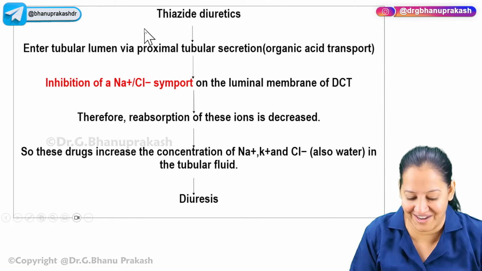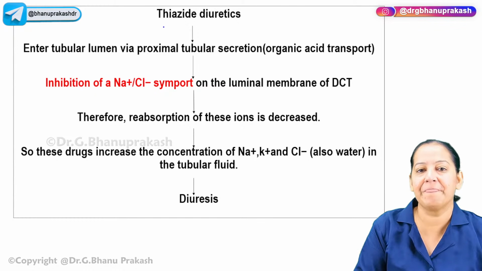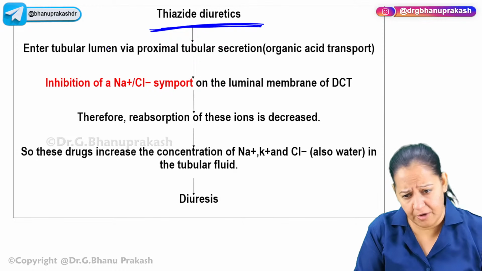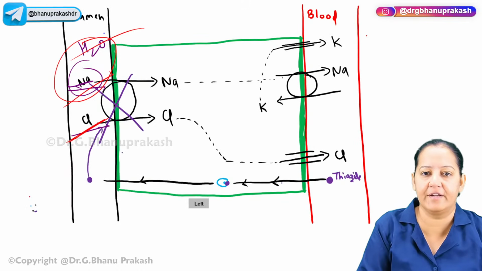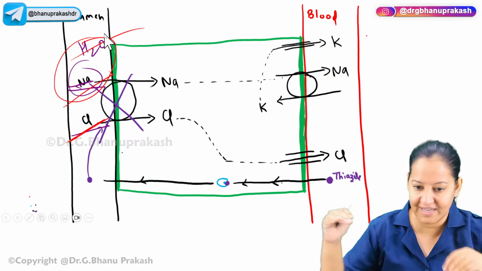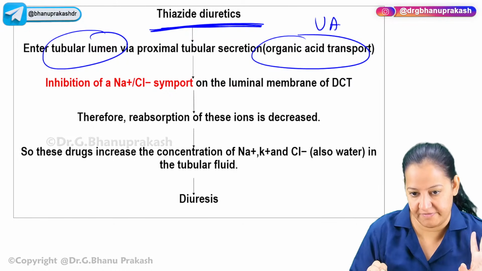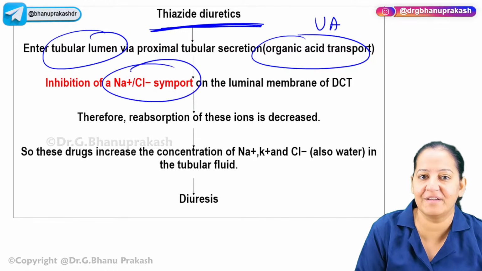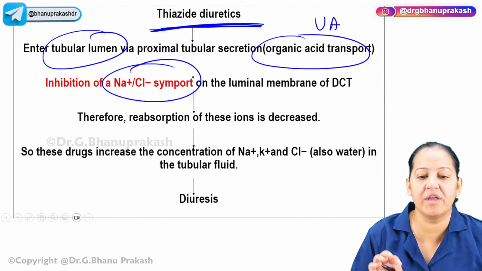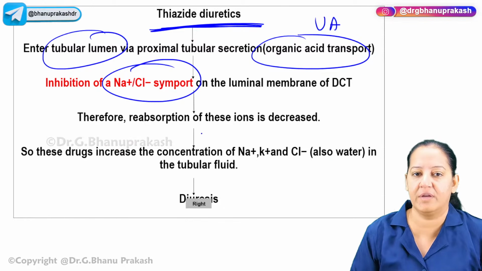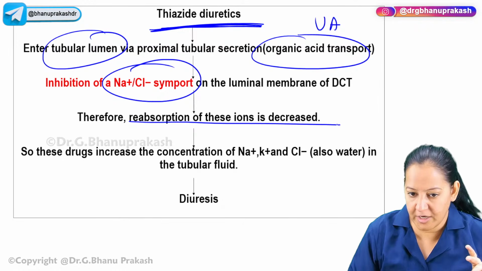Got it. So what is the mechanism of action? Thiazide diuretics, first of all, from the blood, they come to the luminal side. From the blood, they come to the luminal side using a transporter, using an organic transporter of uric acid. Number one. After coming to this side, they inhibit this transporter. They inhibit the sodium chloride symporter, which is present on the luminal surface of the DCT. Okay, that's why these ions are not absorbed.